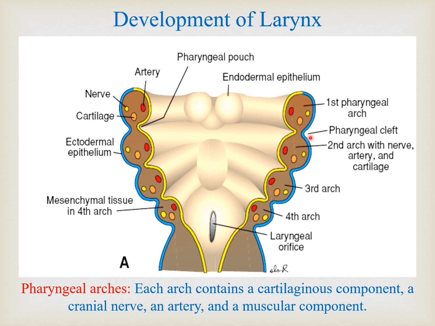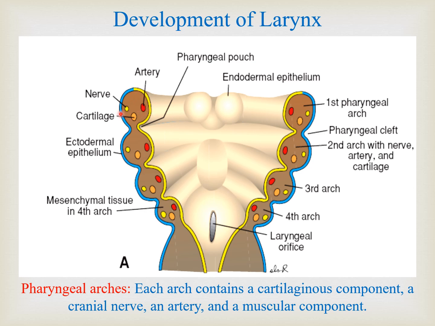So here we are concerned with pharyngeal arches. We have six pharyngeal arches. In the next diagram I will show you that each and every pharyngeal arch has its own cartilaginous component, as you can see here, a cranial nerve component and an arterial component, along with muscular tissue.